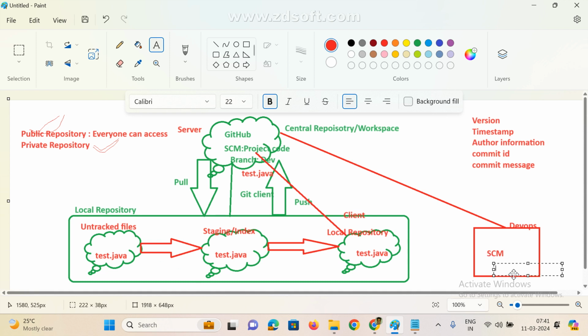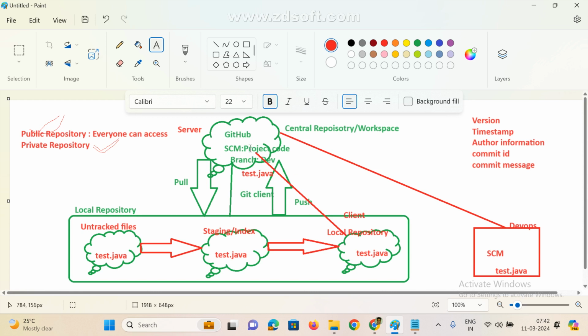Unfortunately, I deleted the test.java file. I am the new joiner. Unfortunately, I deleted this file and I committed. Now, after a few days, they identified, hey, this file is not available in the repository. Who deleted it? Suppose you are not maintaining this with GitHub or version control, a manager asks who deleted this file. All are saying, I didn't delete it. But how to track it?